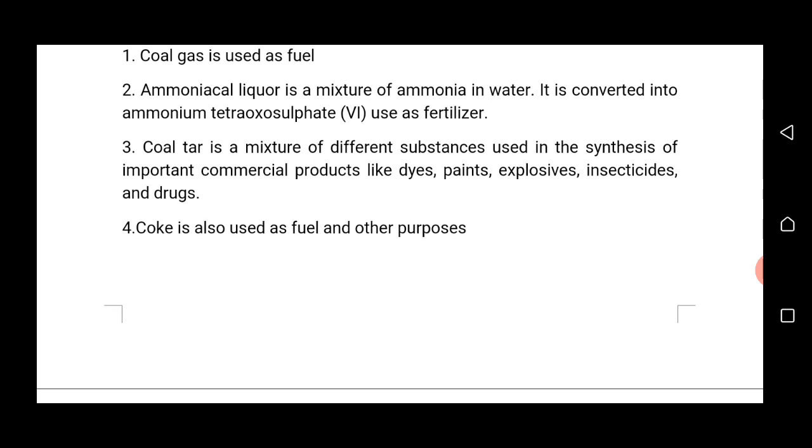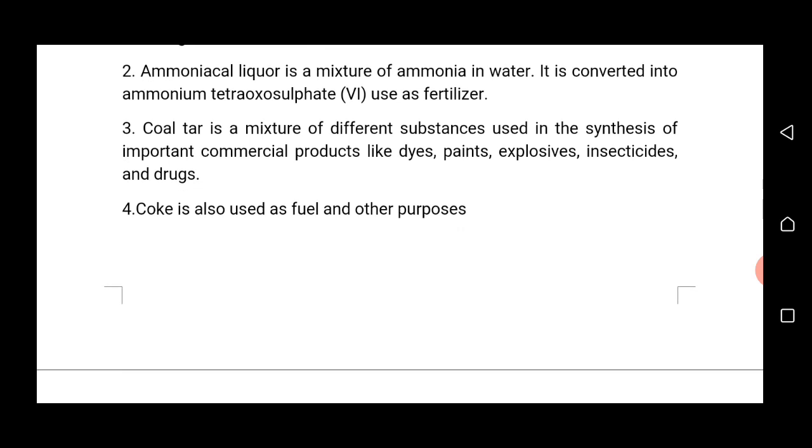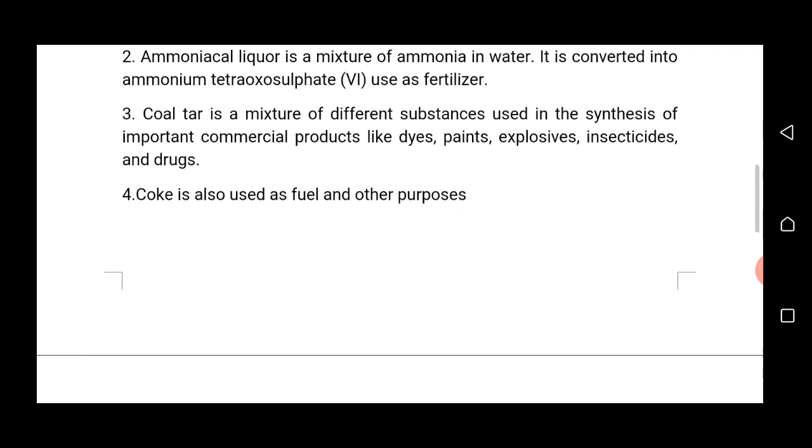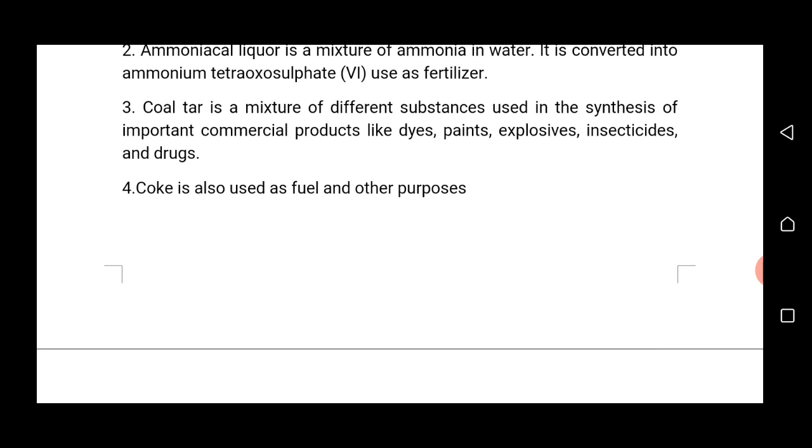Number 2 is ammoniacal liquor. From the word ammoniacal means ammonia, while liquor means liquid. It means ammoniacal liquor is a mixture of ammonia in water. When ammoniacal liquor reacts with tetraoxosulfuric acid, it produces ammonium tetraoxosulfate, and this ammonium tetraoxosulfate is used as one of the important raw material used in making fertilizer.